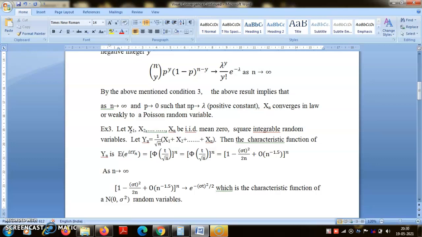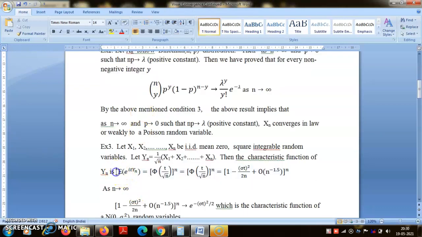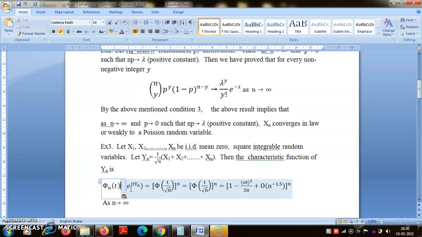Now this is an exercise that we have done earlier. Can you find the characteristic function? What will be the phi_n(t)? Here phi_n is the characteristic function of Yn.